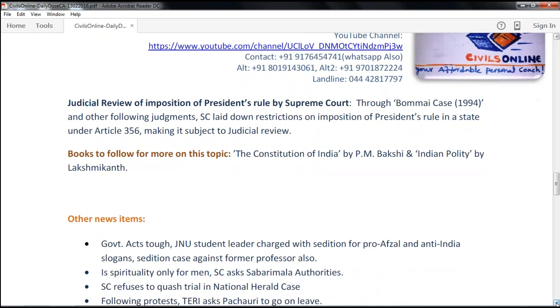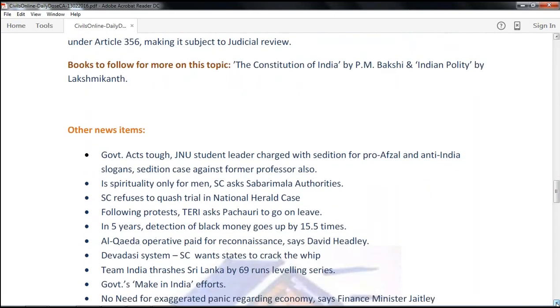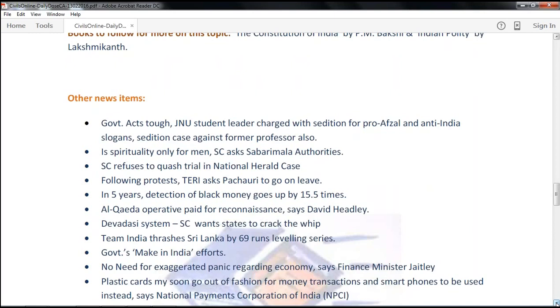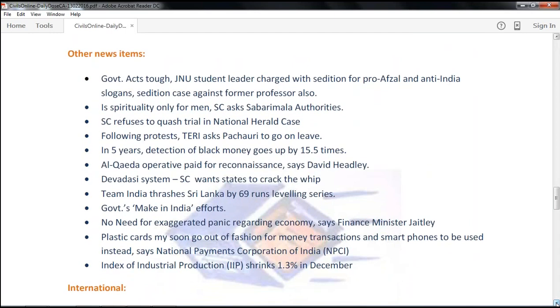Another news items of importance: government acts tough on JNU student leader charged with sedition for pro-Afzal and anti-India slogans, and sedition case against former professor also. Is spirituality only for men? Supreme Court asks Sabarimala authorities. Supreme Court refuses to quash trial in National Herald case involving Sonia Gandhi and Rahul Gandhi. But they have got interim relief that they are not required in person to attend this case.